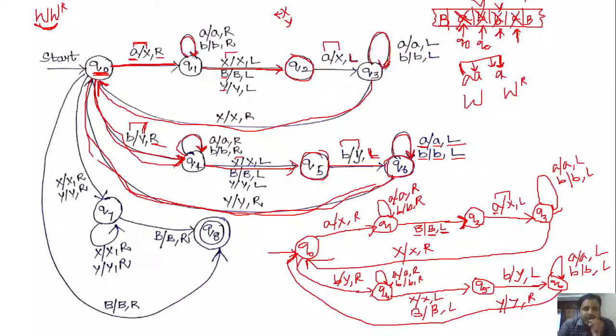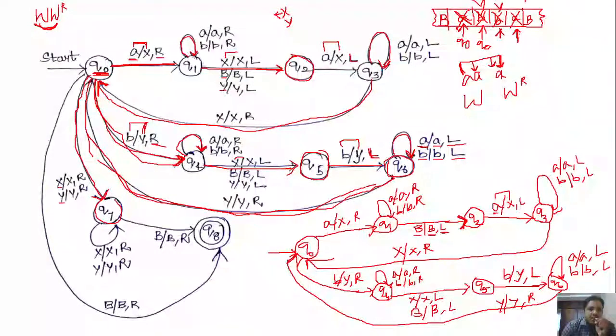Okay, done. Next one. See here, once you mark all the symbols of w, in q0 you are going to get either x or y, right? So in q0, if you get either x or y, keep them as it is and move the head towards right, and we also change the state from q0 to q7.